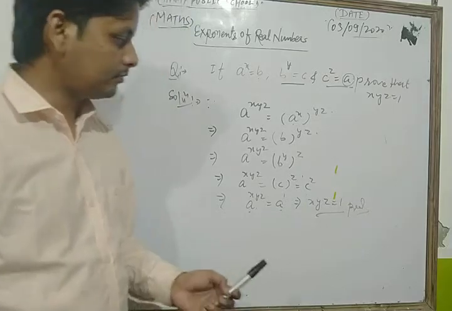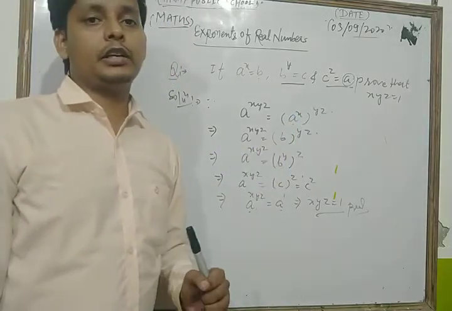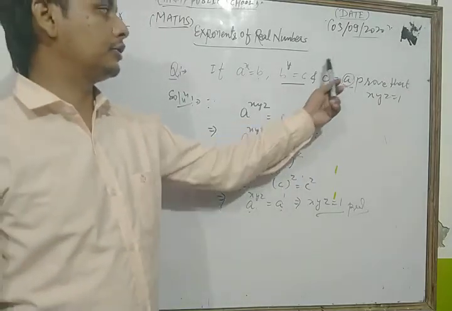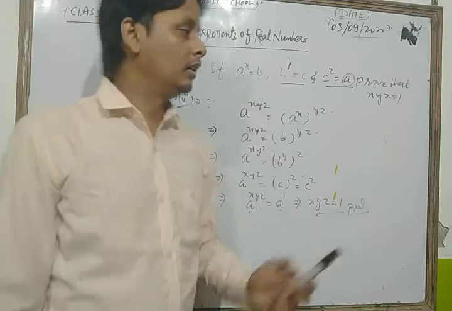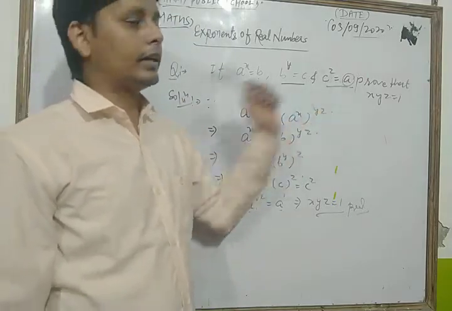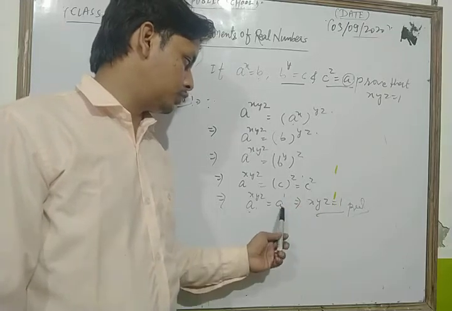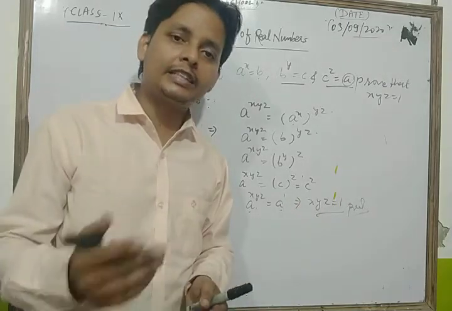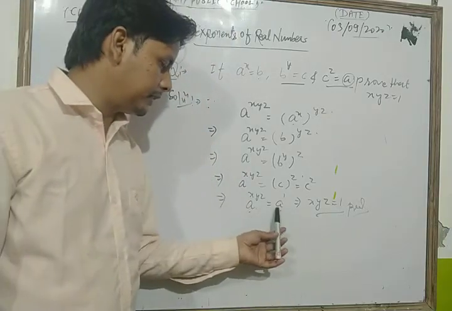Okay, now here using the given relation again, c to the power z is equal to a. So here we can write c to the power z is equal to a, and we can write a as a to the power 1. Now we compare both the sides.